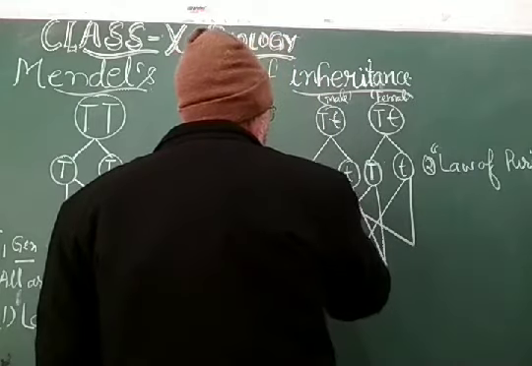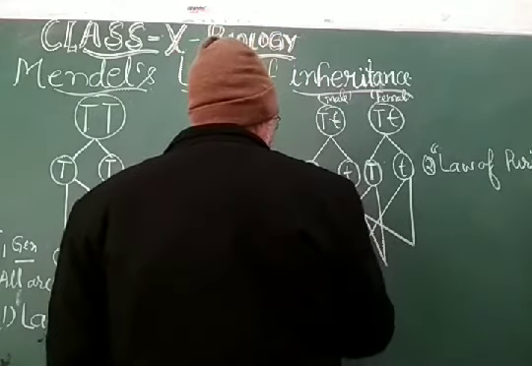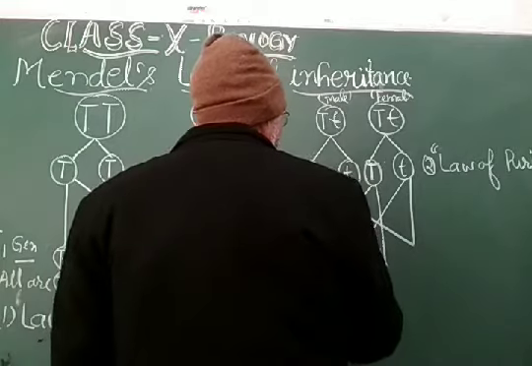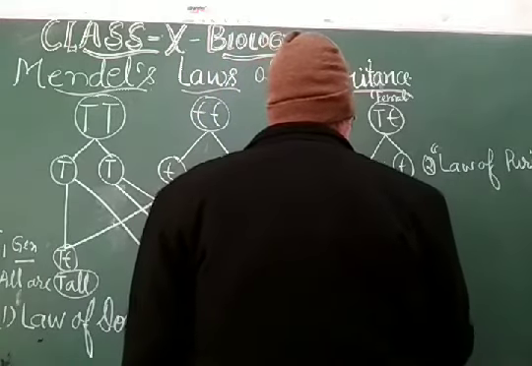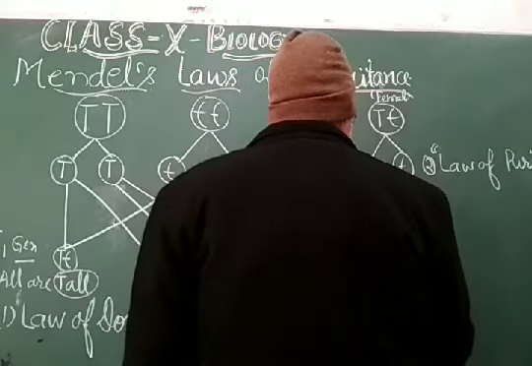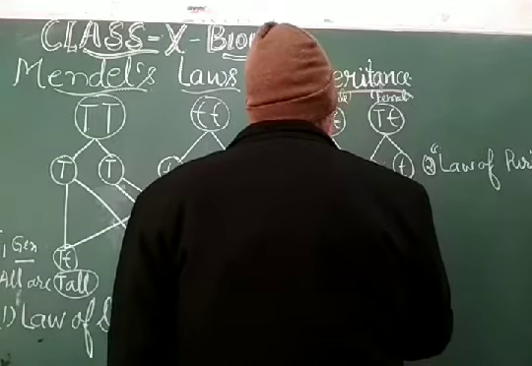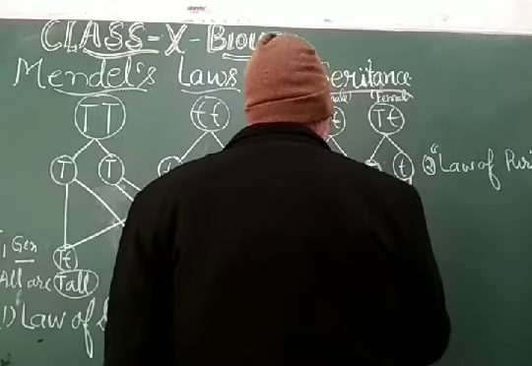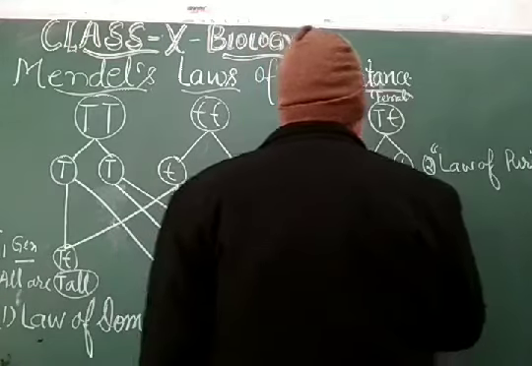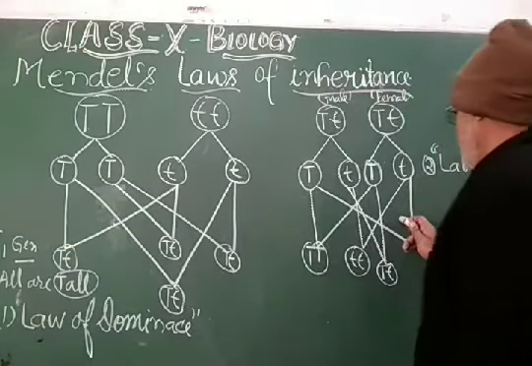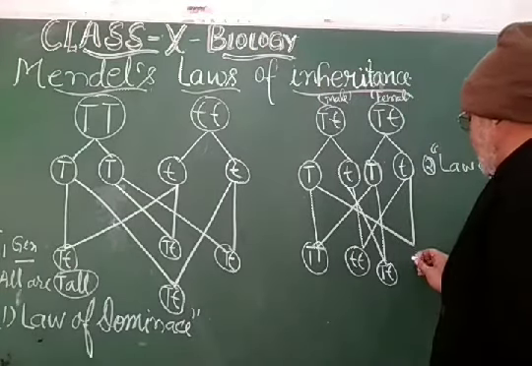So the result will be the capital T, this one capital T, small t, then small t, and then this capital T, small t.